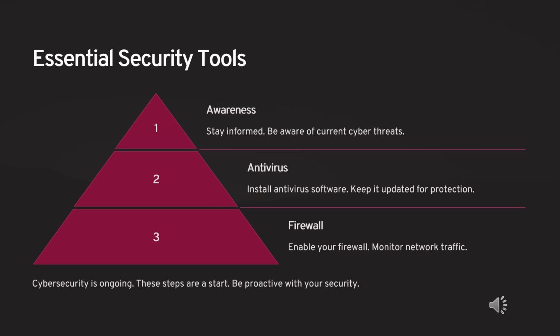Ongoing cybersecurity measures. Regular updates and patching. Keep your operating systems, applications, and security software up to date with the latest patches and updates. Outdated software can have vulnerabilities that cybercriminals exploit. Strong authentication. Implement strong authentication methods such as multi-factor authentication, MFA, to add an extra layer of security to your accounts and systems.